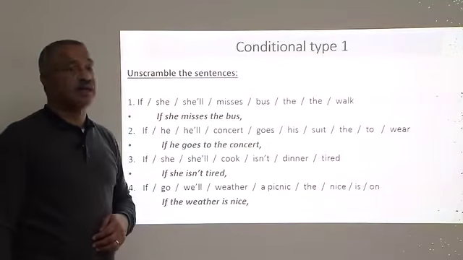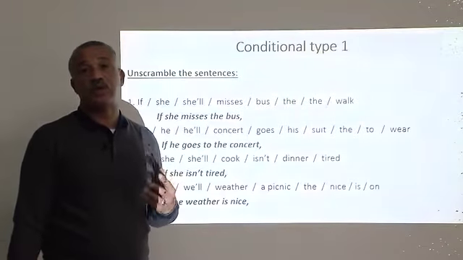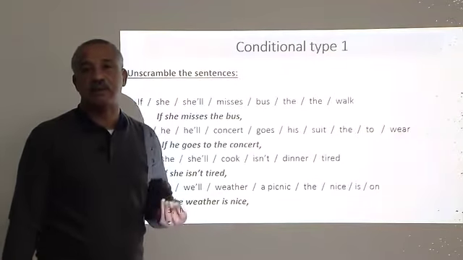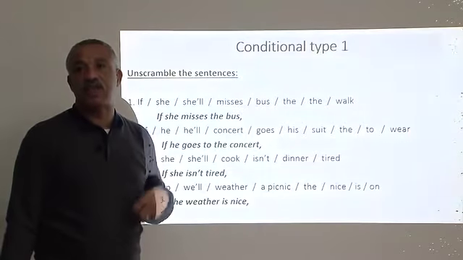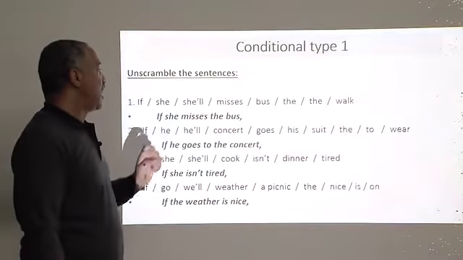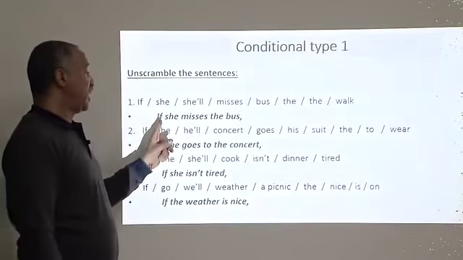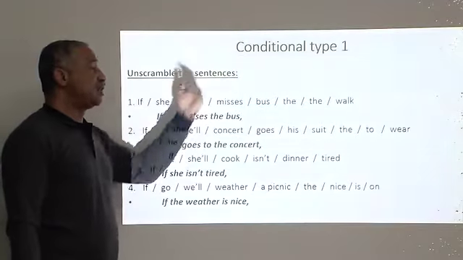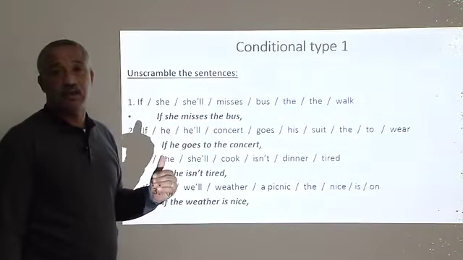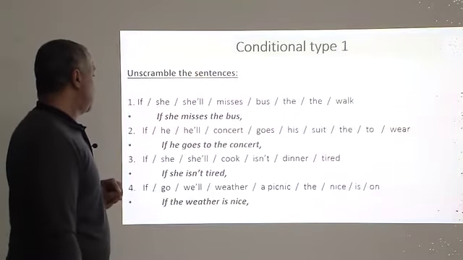The following one is about conditional type 1, and to remind you, when do we use conditional type 1? Type 1 is used when we are speaking about something that may happen at the time of speaking, which is possible. Let's underline possible to happen. All right? Here we have an exercise in which you are going to unscramble the sentences. The form is if plus subject, simple present, and the second part, he will, and the verb in the infinitive form. All right? Now let's start with the first one as an example before we go to the other sentences.